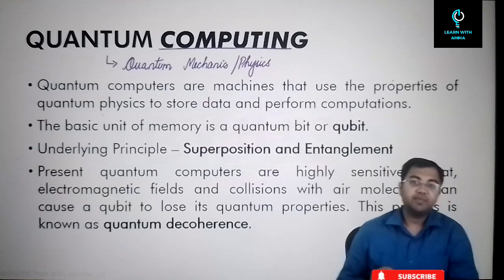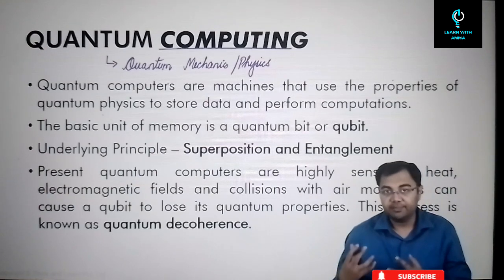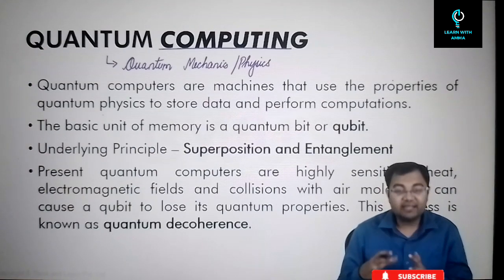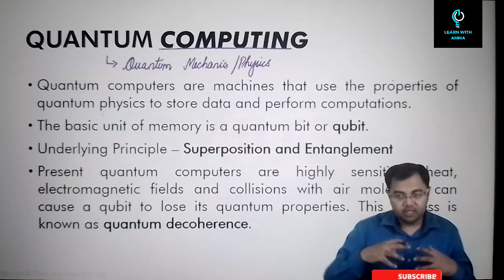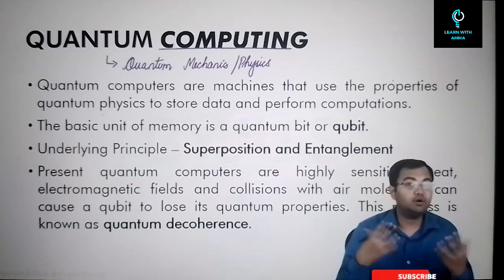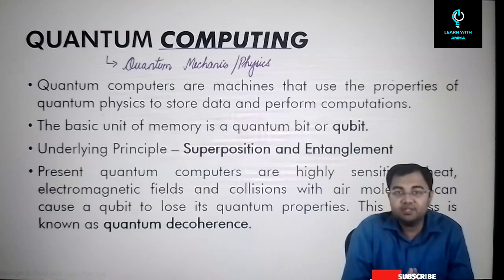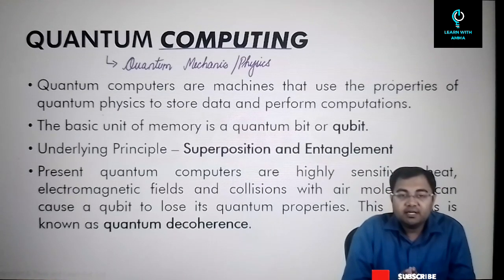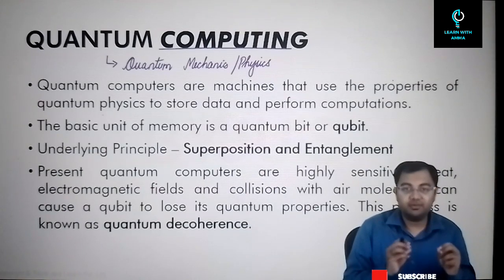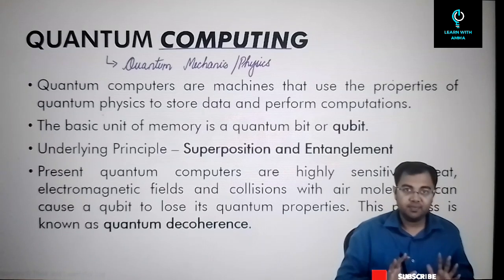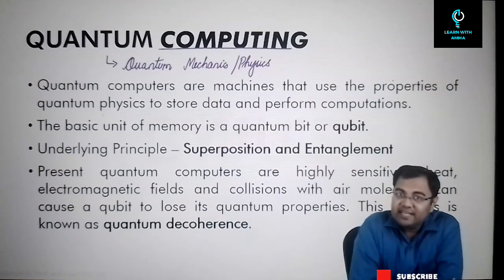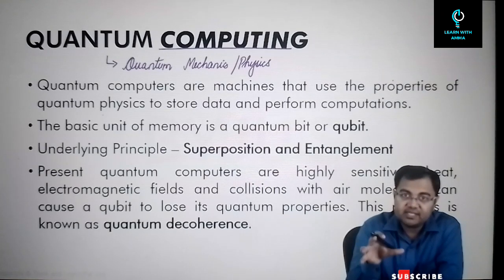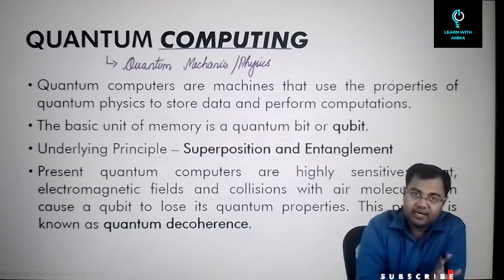Now what do we mean? Generally, when we talk about quantum mechanics or quantum physics, when does quantum physics come into the picture? Normally speaking, when you talk about the macro level or your day-to-day observance of the space around you, there is something called Newtonian physics. Newtonian physics is what we use in our daily lives. You might have heard of the 3 laws of motion given by Isaac Newton. This is the kind of physics that is applied to our day-to-day lives.